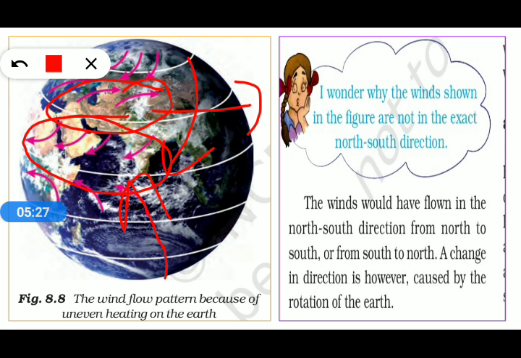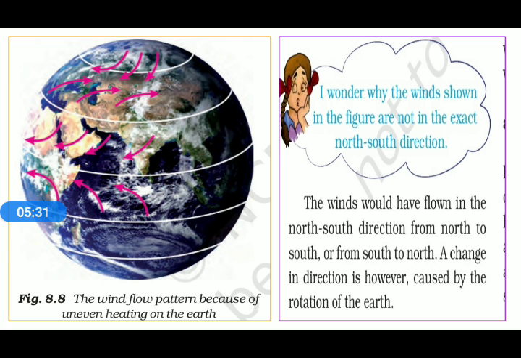That means from the equatorial region the warm air rises up, and the cool air rushes from the poles towards the equatorial region. That is the first formation of wind circulation on the surface of the earth.